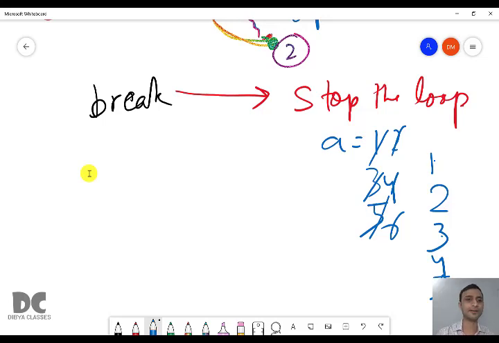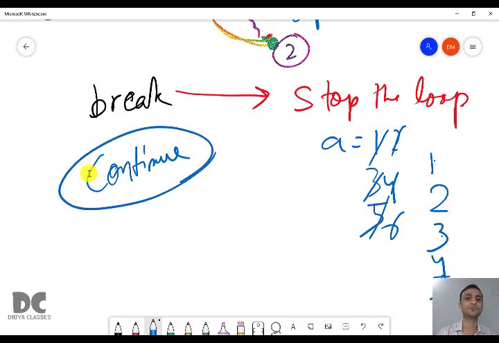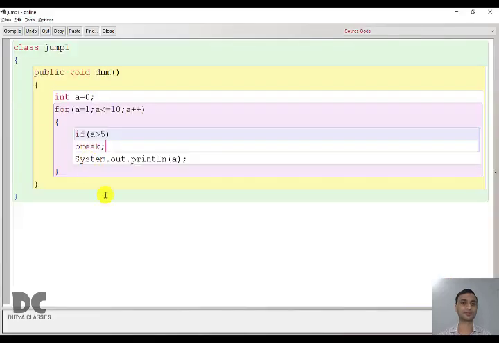So what will happen if we keep continue? What will happen if we keep the continue jumping statement instead of break? In the same program, instead of break, we'll use continue. Let us see how continue works. Break is easy. Once break is executed, you will stop the loop and come out. Continue, you have to understand a little bit more.